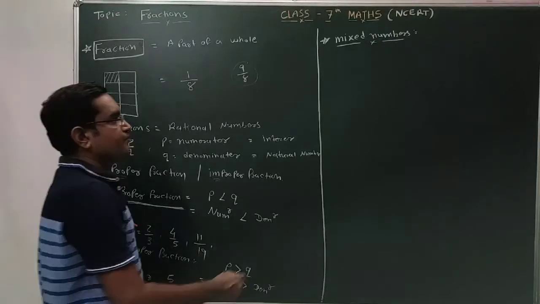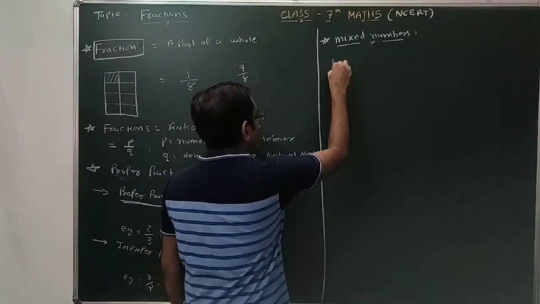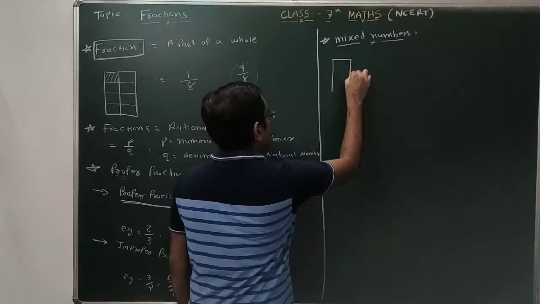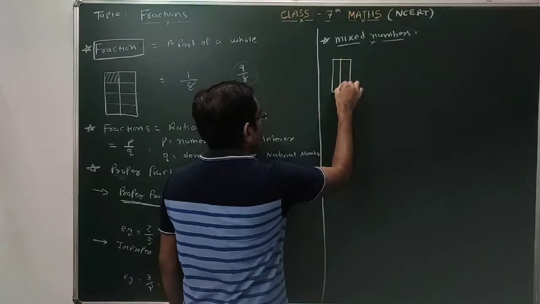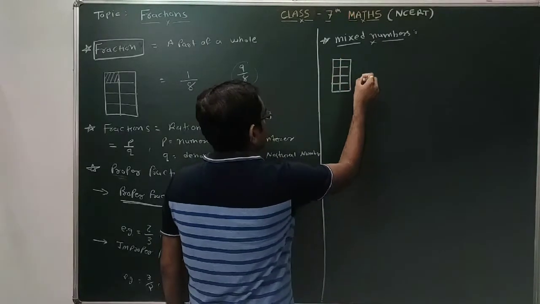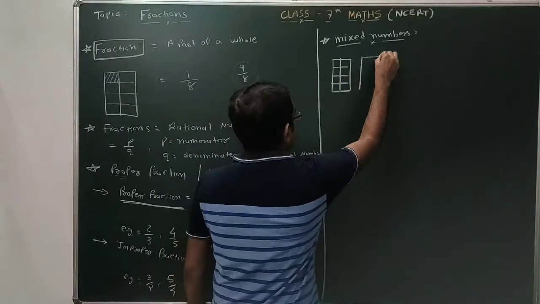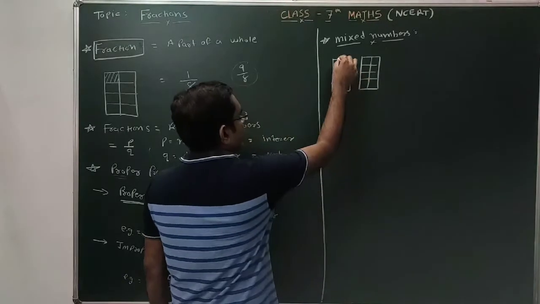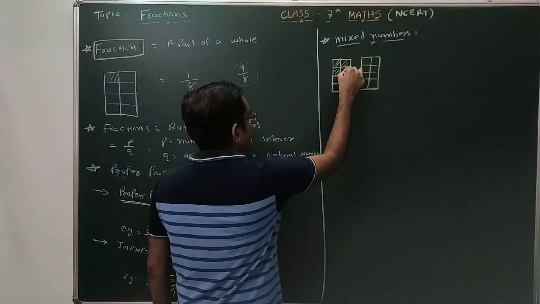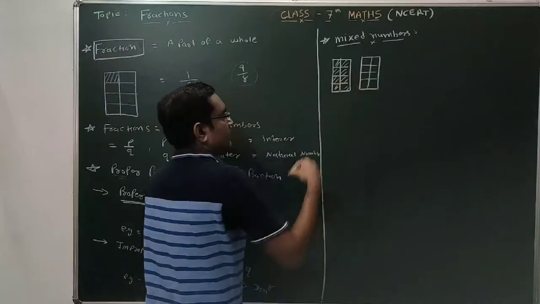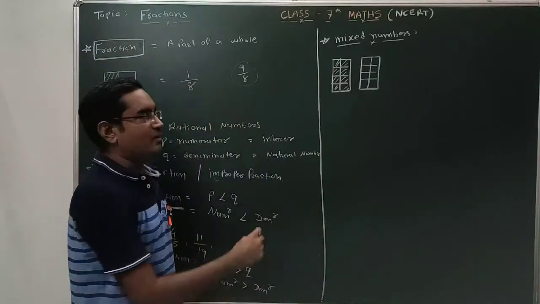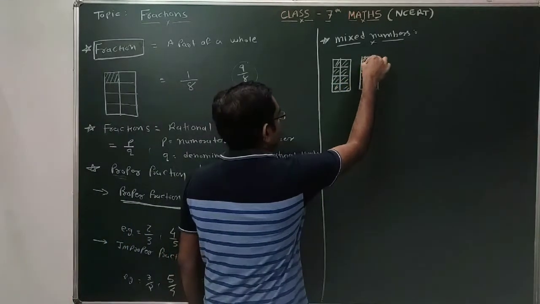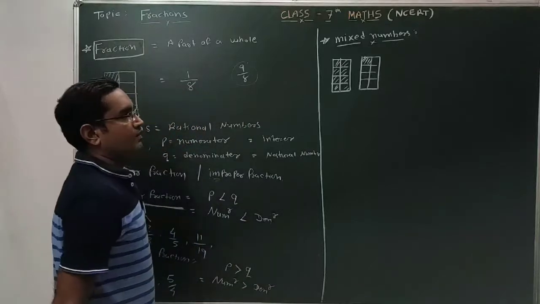But what happens if I am having 2 chocolates? Out of these 2 chocolates, I eat this entire chocolate, the whole part. I ate the whole chocolate, and after that for the second chocolate I am having this 1 part.